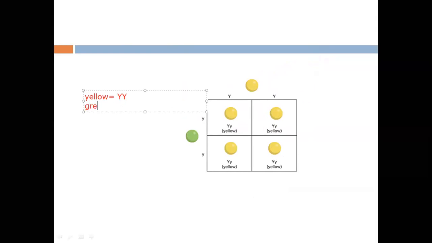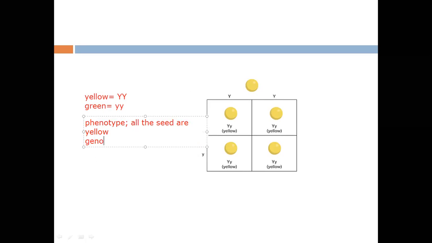And then we have green, represented by lowercase y. All the seeds that we observe, that means the phenotype, are going to be yellow. And the genotype is what we don't observe with just our naked eyes, but here we observe Y and y. That is the genotype of all the seeds. So 100% are yellow and 100% are Y and y.